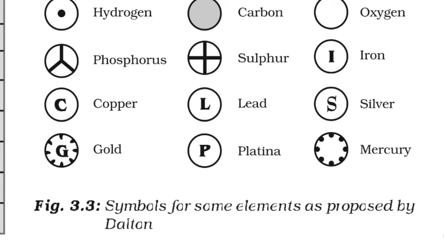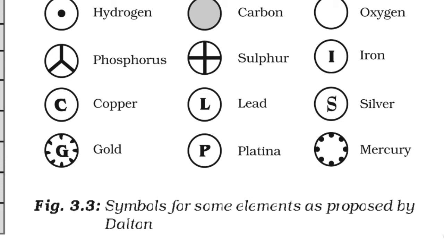When we say symbols of elements, we mean symbols of atoms of the element, because elements are made up of atoms. So these were the symbols of some elements as given by Dalton. These Dalton symbols are only of historical importance. They are no longer used at all.